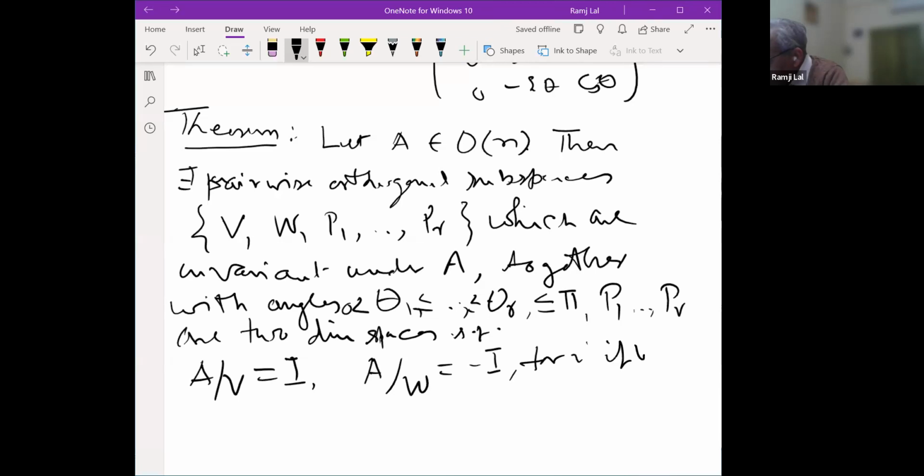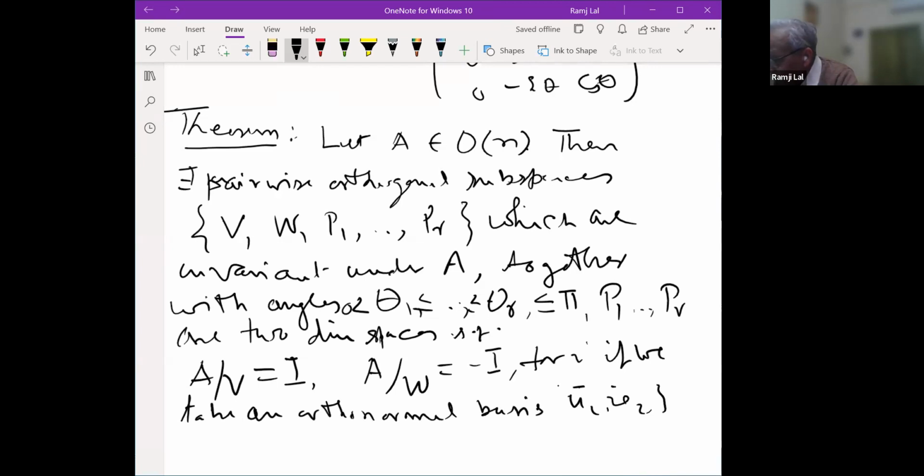And for each i, if we take an orthonormal basis Ui, Vi, these Pi are planes, two-dimensional subspaces. So if we take an orthonormal basis Ui and Vi, you can take any one.